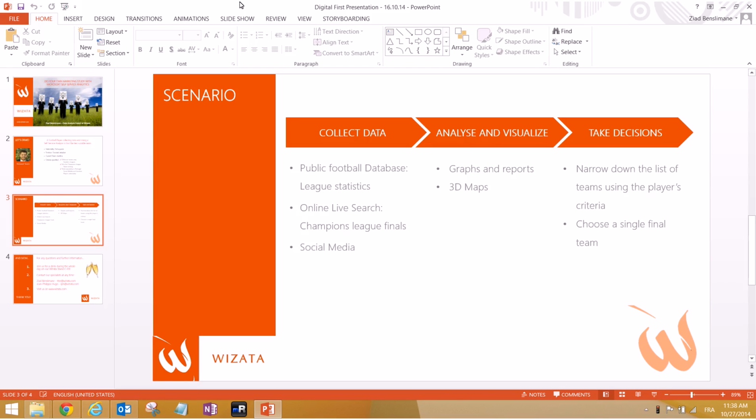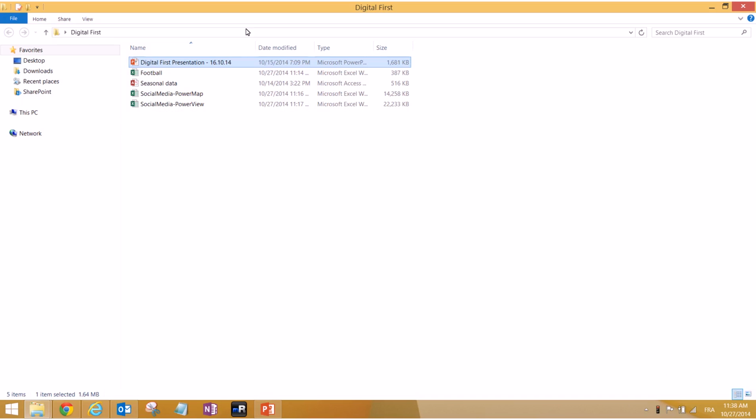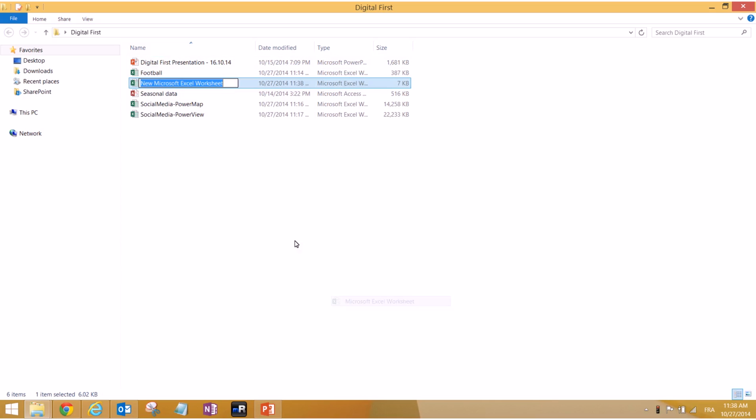We're gonna keep this slide open, and we will go ahead and look for our folder. So the first step, we're gonna create a blank Excel file. We will call it soccer transfer, while in Europe we call it football. Doesn't matter.